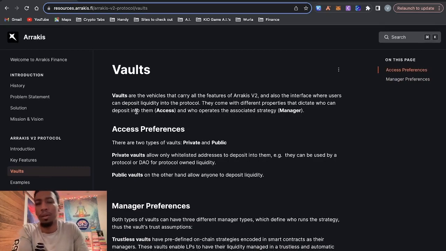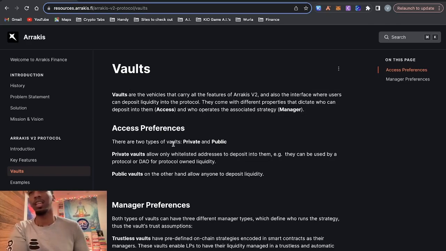All right, now they go on to talk about their vaults. It says vaults are the vehicles that carry all the features of Arrakis v2 and also the interface where users can deposit liquidity in the protocol. They come with different properties and dictate who can deposit into them. You can look at ETH/USDC as a vault, like any pair as its own vault, because it's going into that vault so that people can trade from that vault and you get paid passive income from that vault.